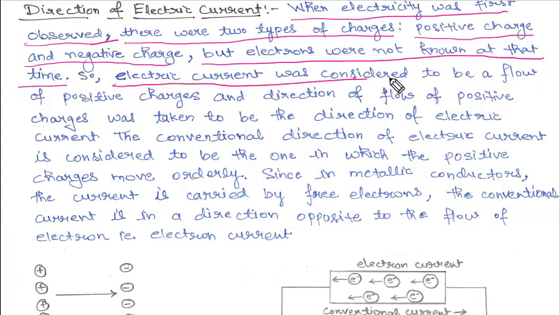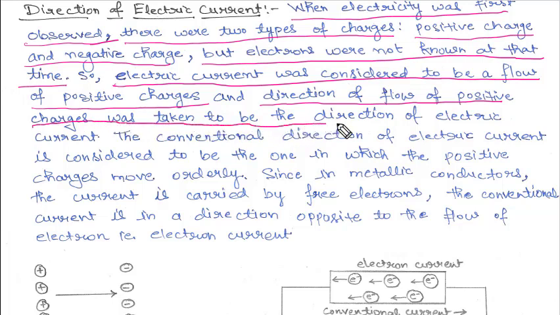The electric current was considered to be the flow of positive charge. That means the direction in which the positive charge flows will be the direction of current. So the direction of flow of positive charge was taken to be the direction of electric current. From this figure you can see there is a positive charge and here it is a negative charge. You can see the arrow is from positive to negative. That means positive charge will move from here to here, toward the negative. So what is the direction of the current?